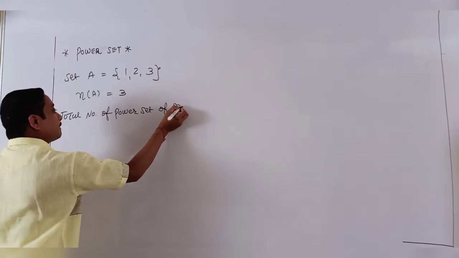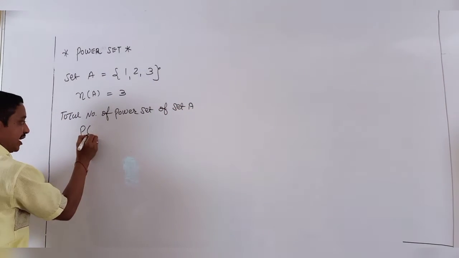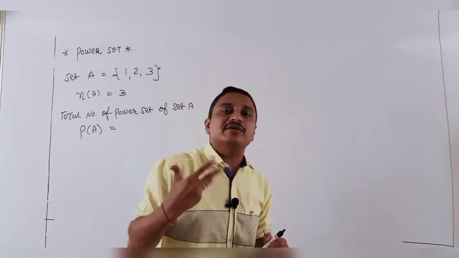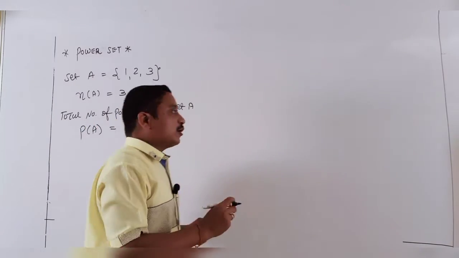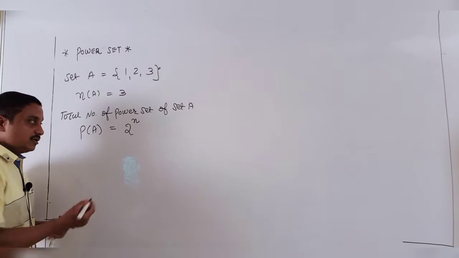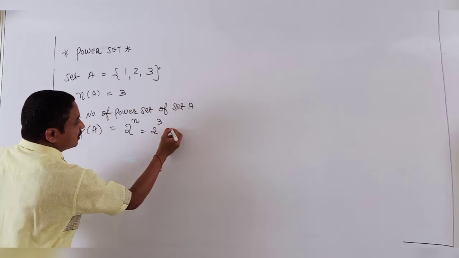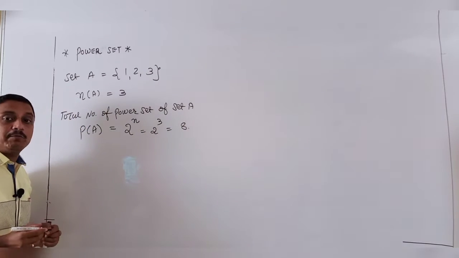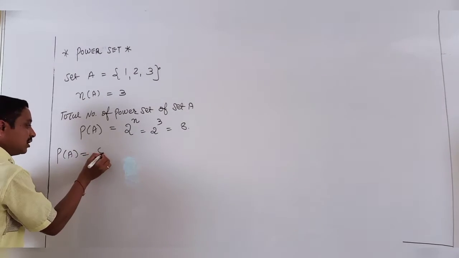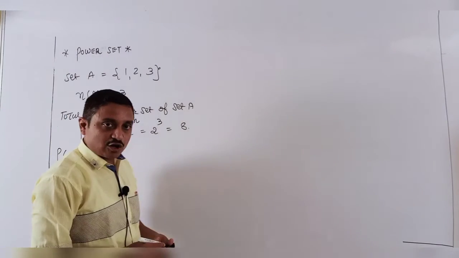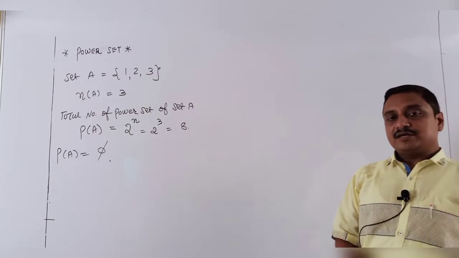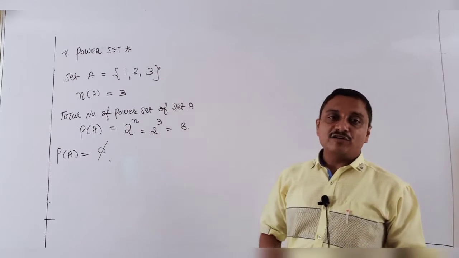So your first property coming from power set: the total number of elements of the power set of set A, called P of A. P of A indicates, students, the power set of A, and that property is 2 raised to n, always, and n indicates what? 3. It means we have a total of 8 subsets in the power set. So my power set elements are, first of all, the null set, which is a subset of every set. It is fixed.